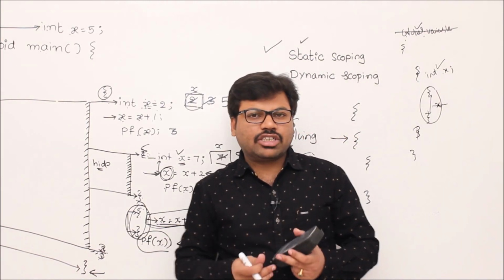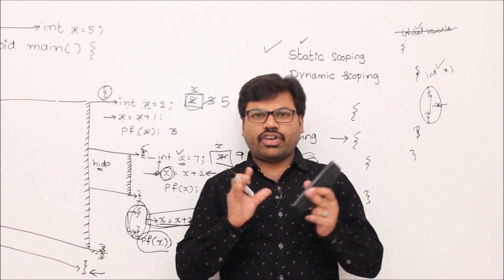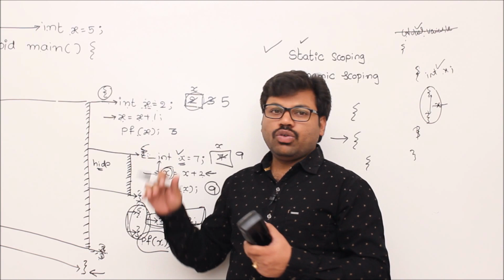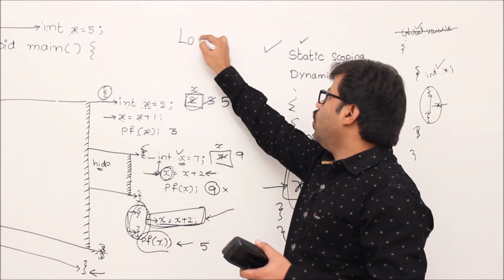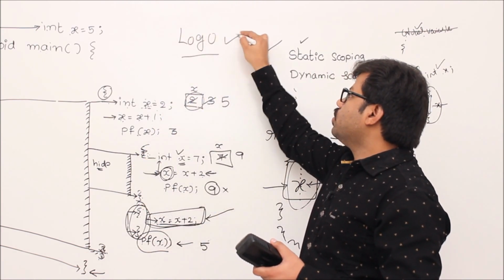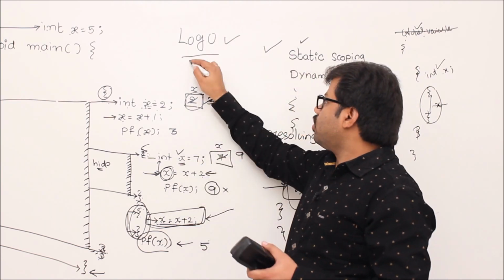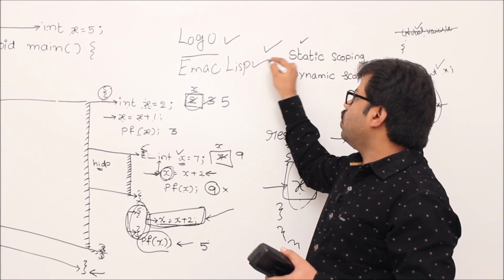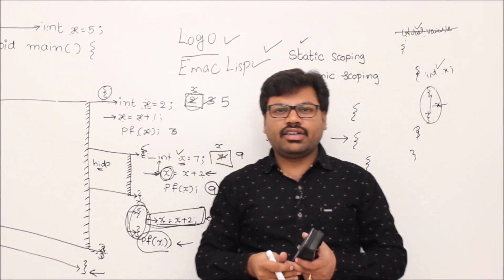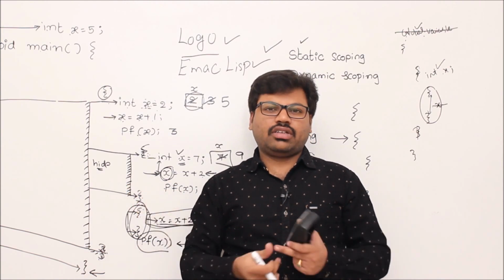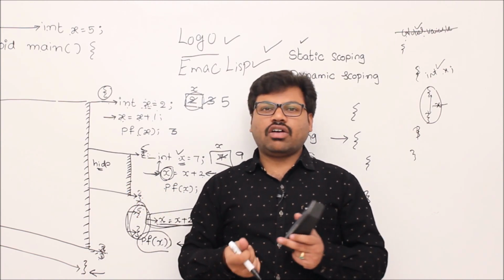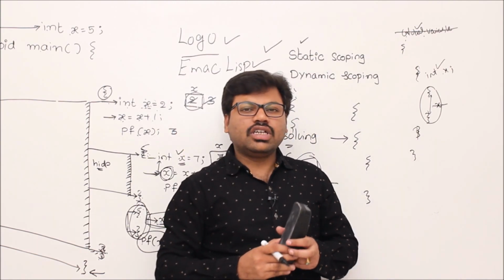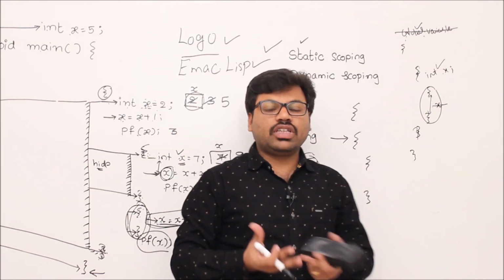Okay. Then what is dynamic scoping? Dynamic scoping is different from static scoping. First of all, I will tell you one language which uses dynamic scoping. Logo is a language which uses dynamic scoping. There is one more language, which is Emacs Lisp. Even that uses dynamic scoping, and static scoping is very popular. That's why very popular languages like Java, C programming and C++ all use static scoping. That's why you don't know much about dynamic scoping.